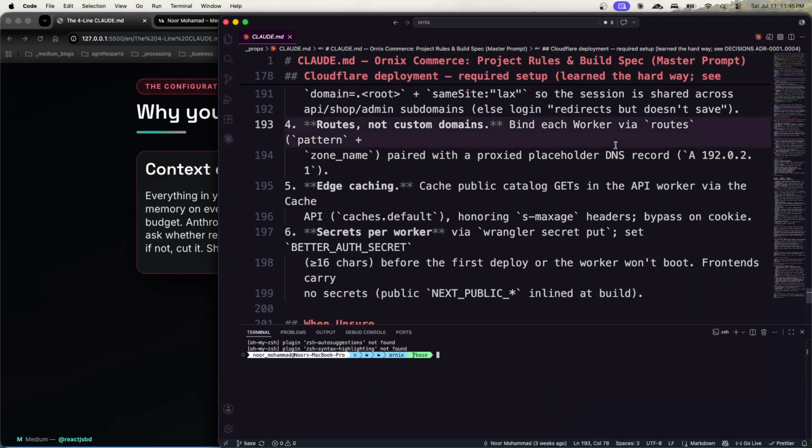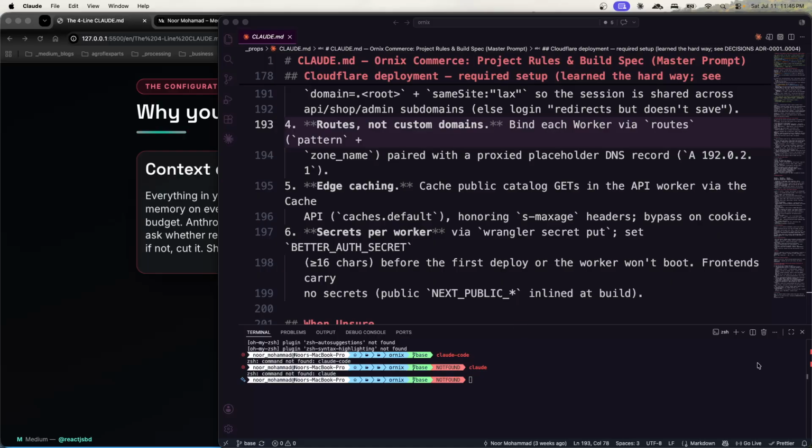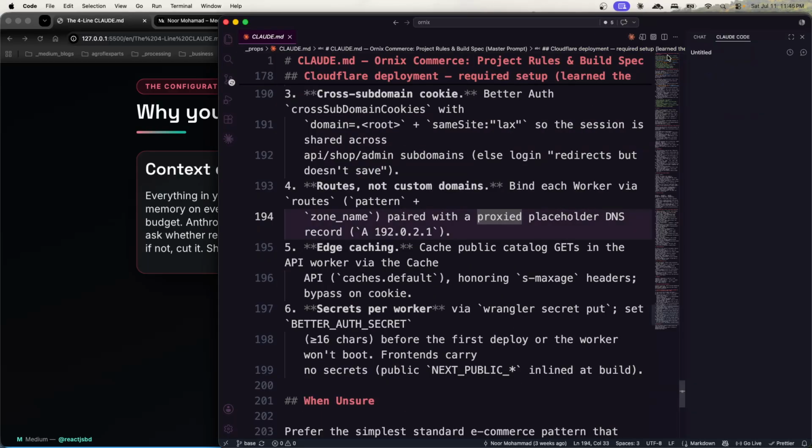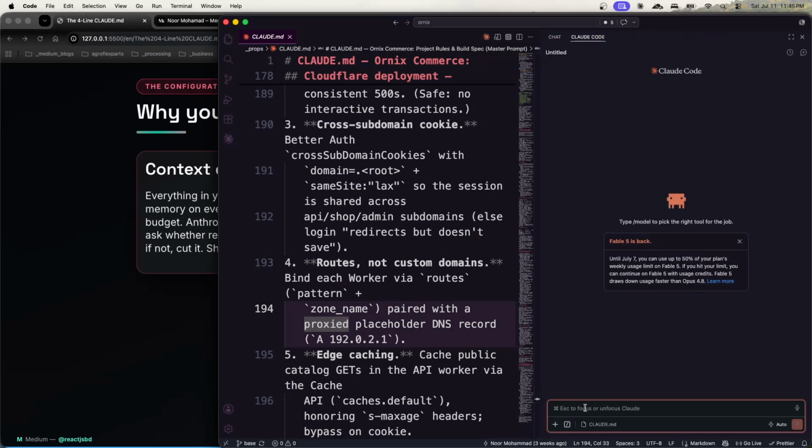Whenever I run Claude Code, using my directory, or instead extract Claude Code right here, whenever I open the chat and start a scenario, automatically this Claude.md is loading.